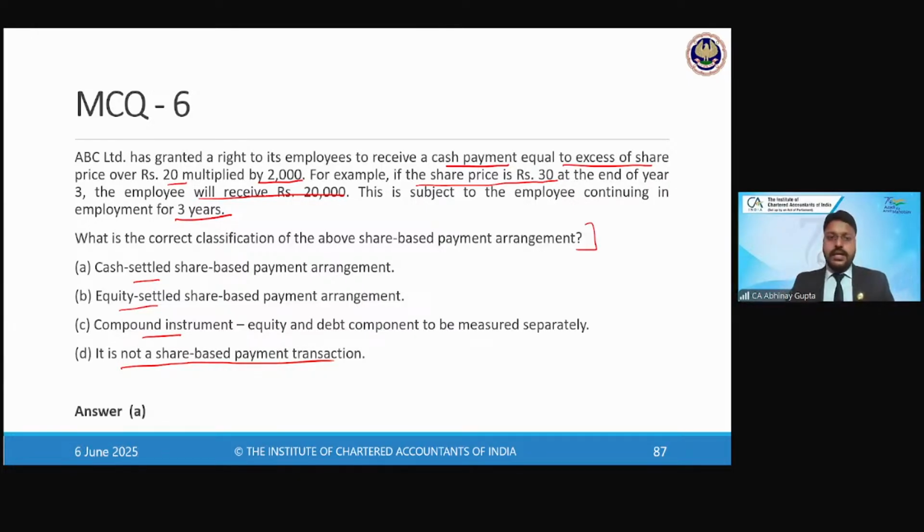So this is cash settled. How come this is cash settled? Because the arrangement says the price, which is X, over rupees 20, 20 is the base price, into 2,000 units. So these units mean the number of SARs.